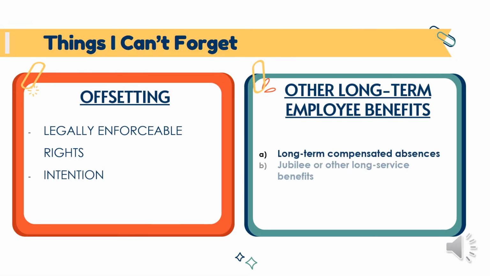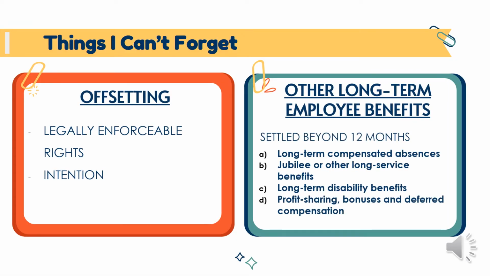Proceed naman tayo sa offsetting. Magkakaroon lamang ng offsetting kapag present itong dalawang ito. First is yung legally enforceable rights, which is to use a surplus in one plan para masettle yung obligation under ng isa pang plan. Next is the intention: it's either to settle the obligation on a net basis. For other long-term employee benefits, it should be settled beyond 12 months.